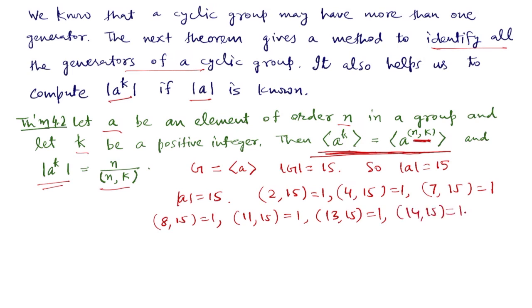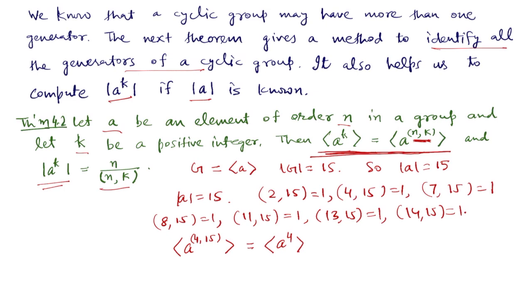Now according to the theorem, the cyclic group generated by a to the power 4 is the same as the cyclic group generated by a to the power GCD of 4 and 15. We are taking k equal to 4, and n here is 15.